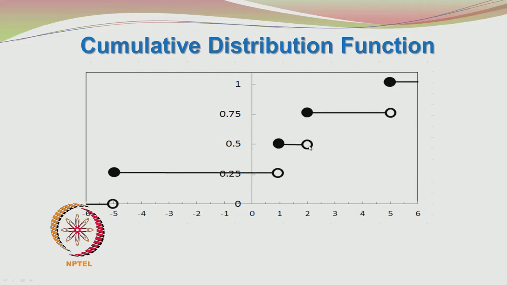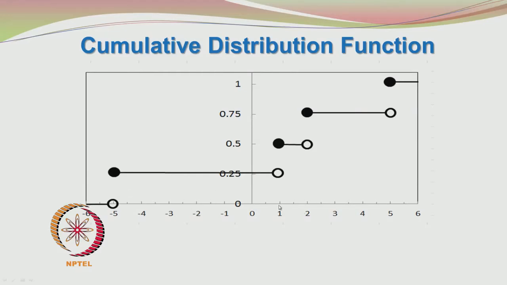When you go to the value of 2, there is a jump to 0.75. So, from 0.5 you have gone to 0.75, an increment of 0.25, and that is the probability value at x equal to 2. Similarly, at the x value of 5, the probability is again 0.25. In this particular example, it is clear that all the values of x have equal probabilities.